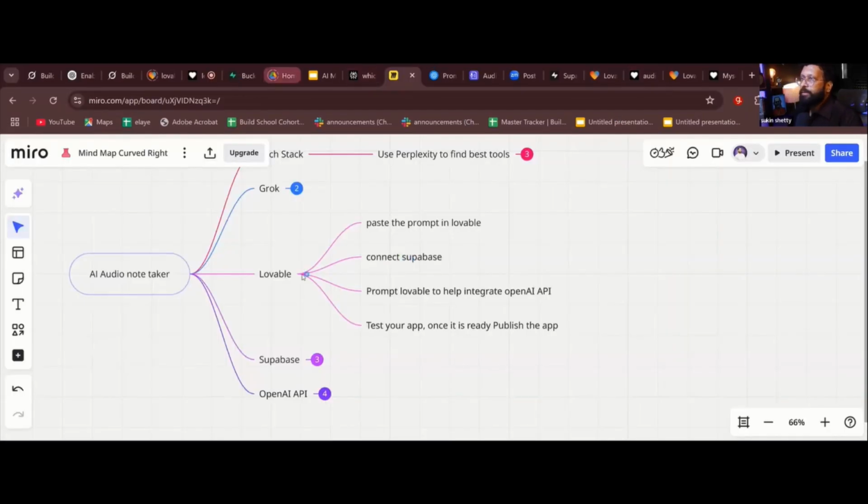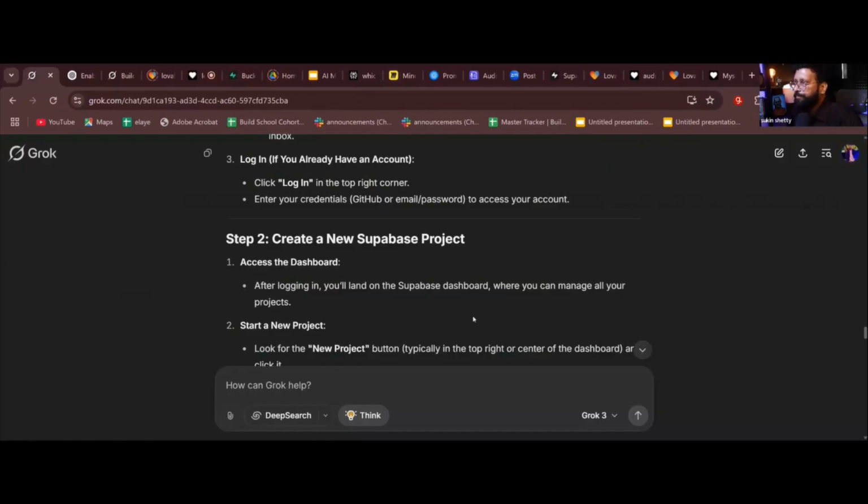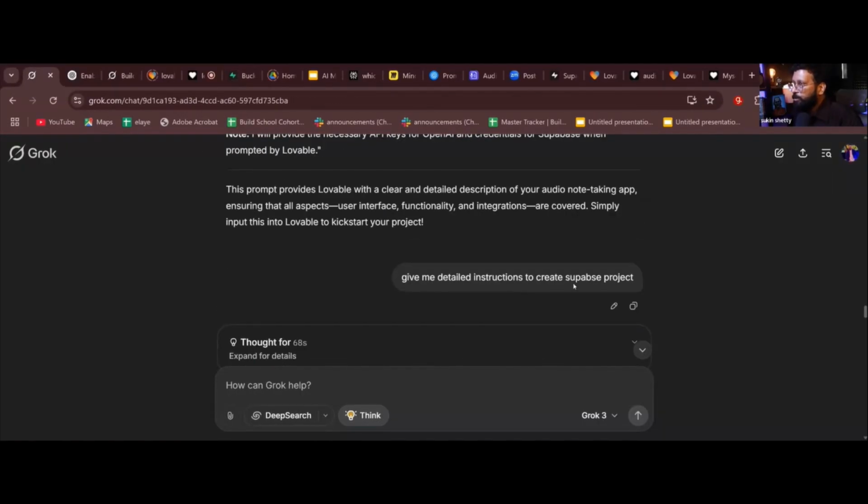You would have seen that. Grok tells you that. You can tell Grok, just tell Grok, what was that prompt? Give me detailed instructions to create a Supabase project. Okay. Then follow the instructions. Go to Supabase. Go to the database. You can go to the database also. You can create a table here.